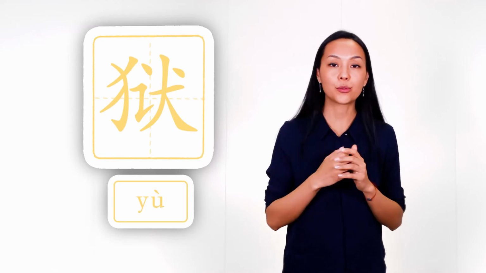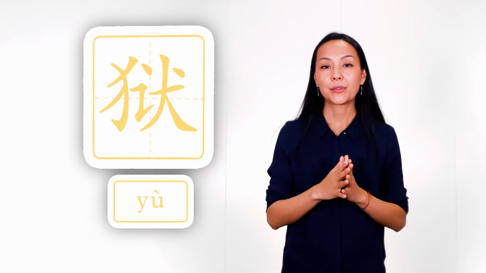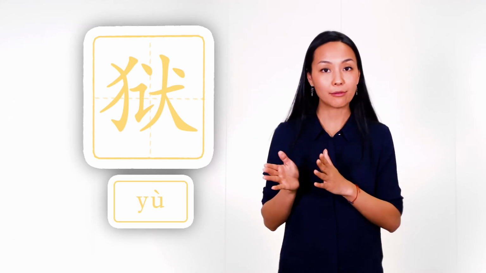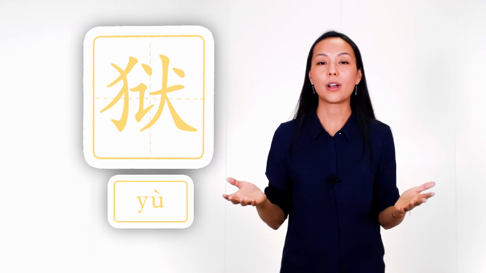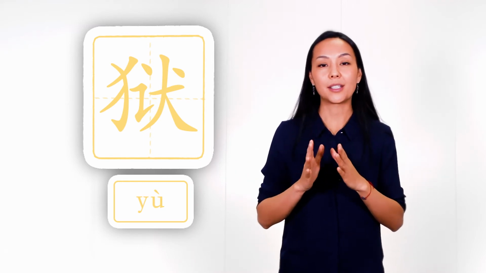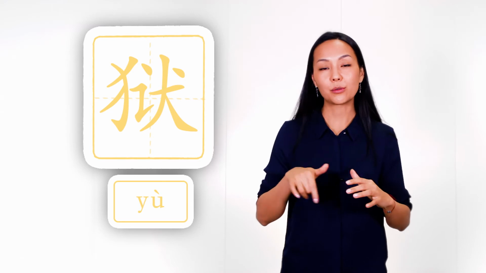It has both forms of this radical, on the left and on the right, the main form. And usually prisons, they have lots of dogs. That's why this radical reminds us of a person who is surrounded by two dogs.